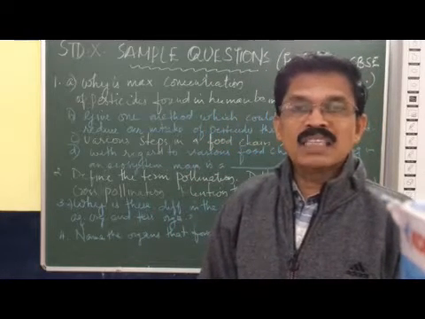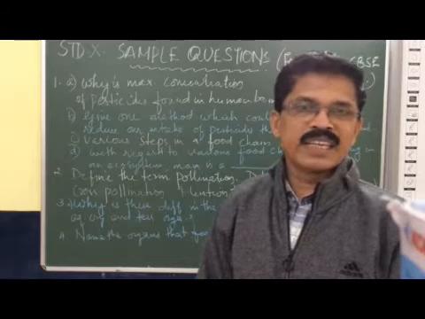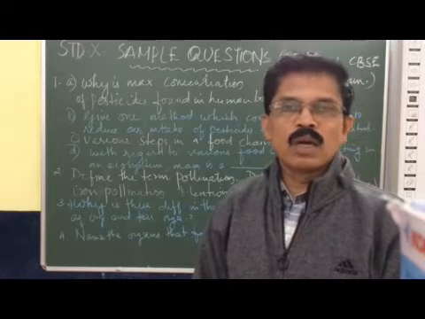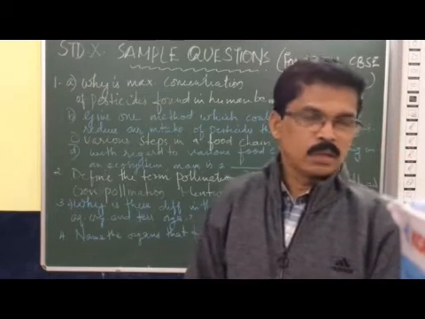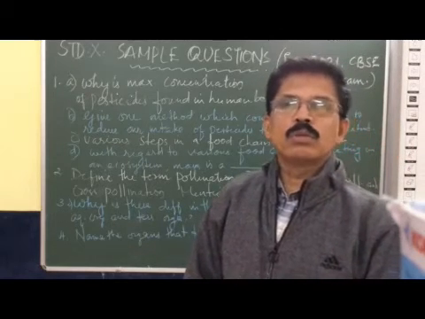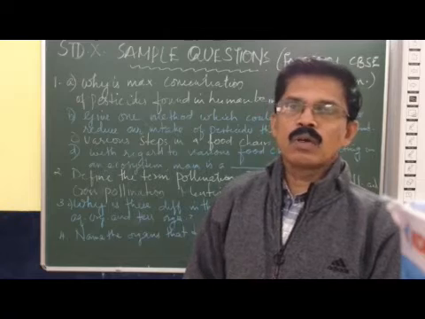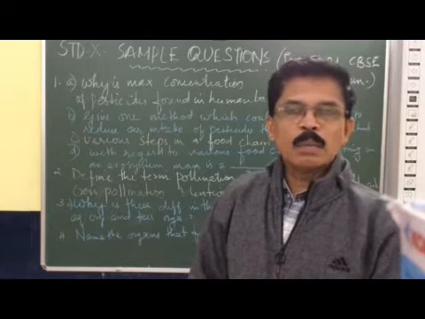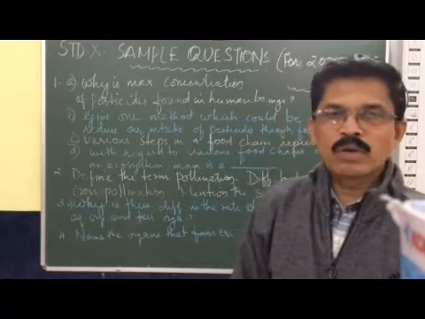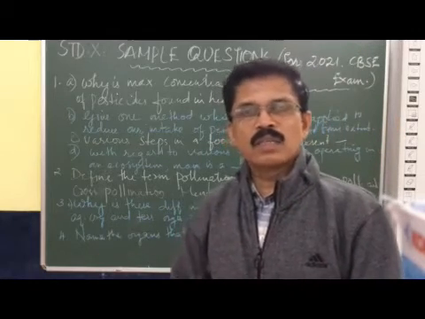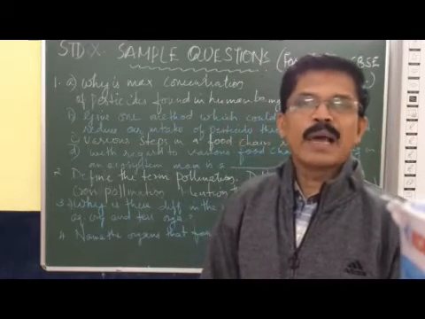Biomagnification, or biological magnification, is the accumulation of non-biodegradable chemicals through the trophic levels. As human beings belong to the final trophic level, the maximum amount of non-biodegradable pesticides would be accumulated in human beings through biomagnification.